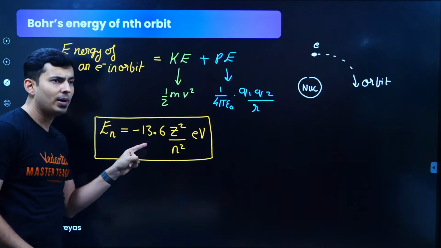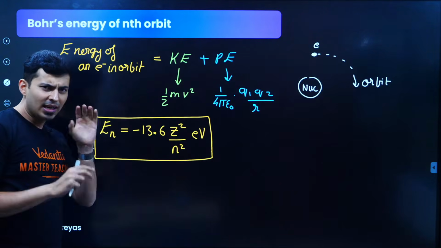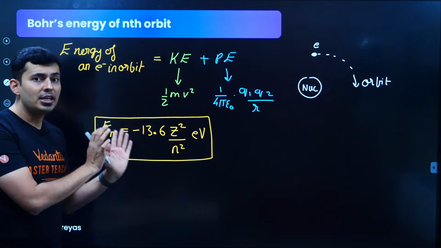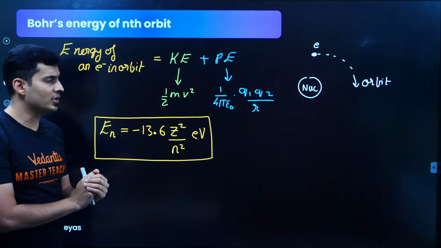This is the formula: minus 13.6 z square by n square. Why that negative sign? I'll come to that in a bit. For now, just remember there is a negative 13.6 as a constant.